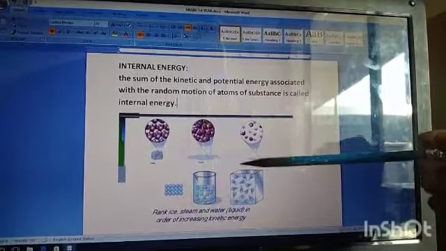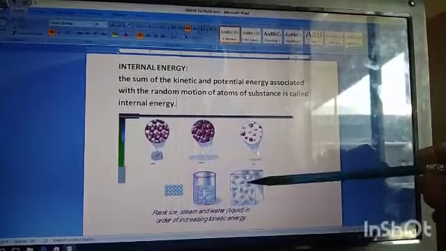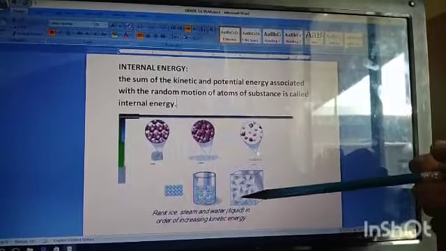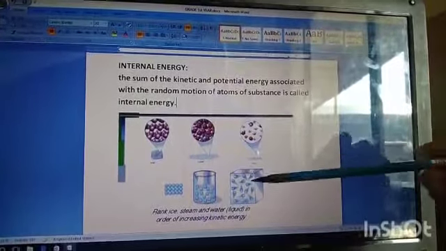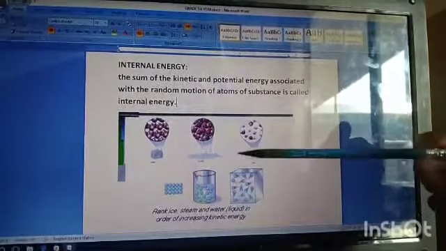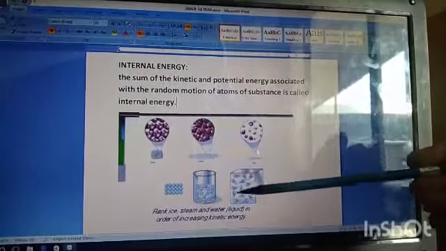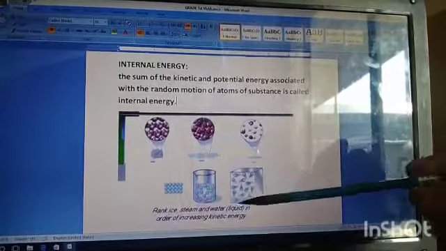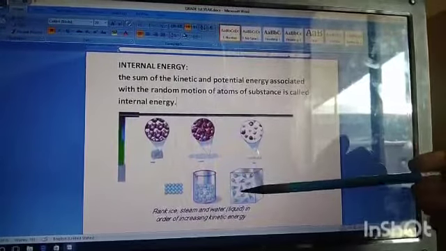When work is done on the system, the particles may be slowed down. When the system expands, the particles of the gaseous medium have more space for motion, so their motion increases. So as a result of work done on the system or by the system, the motion of the particles changes. As a result of this change of motion, the energy associated with the particles also changes. So there may be a change of the internal energy.